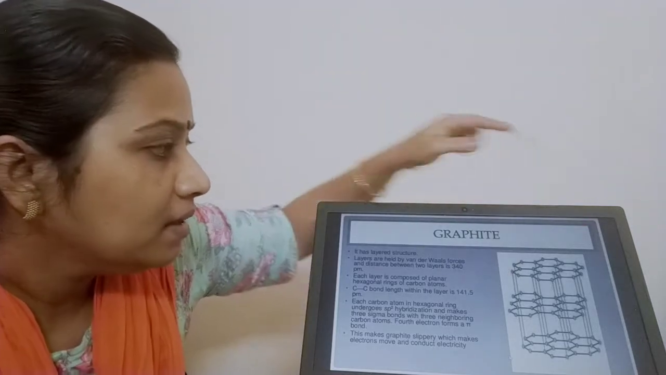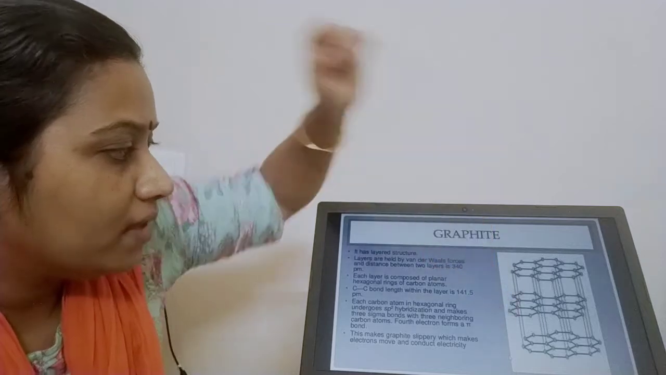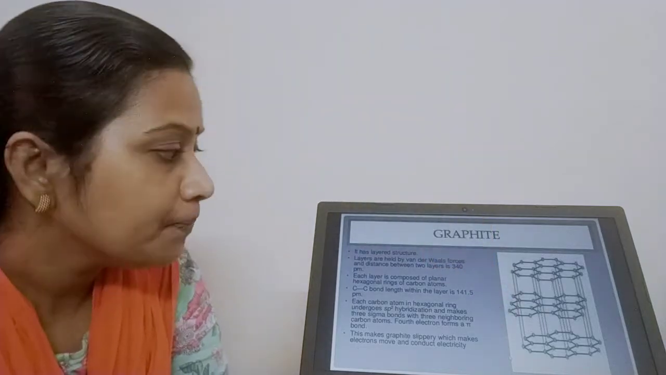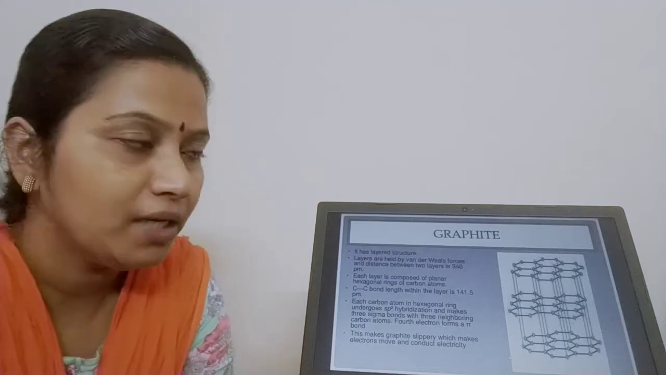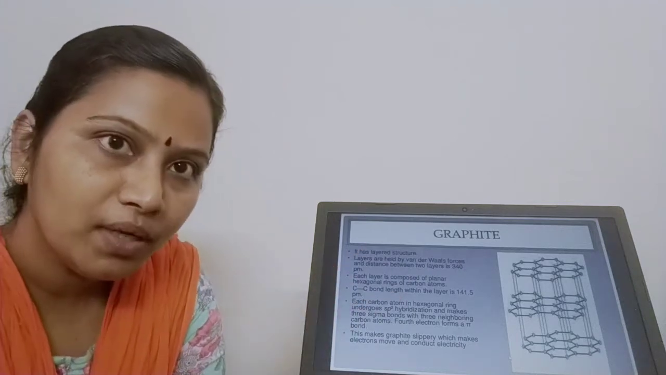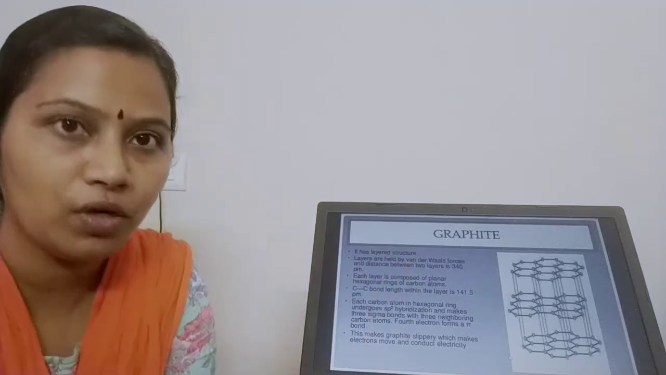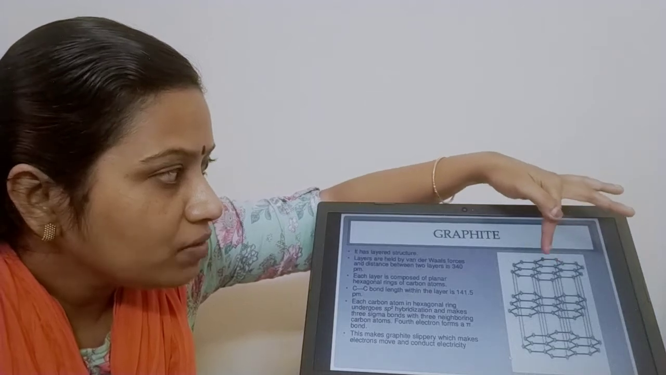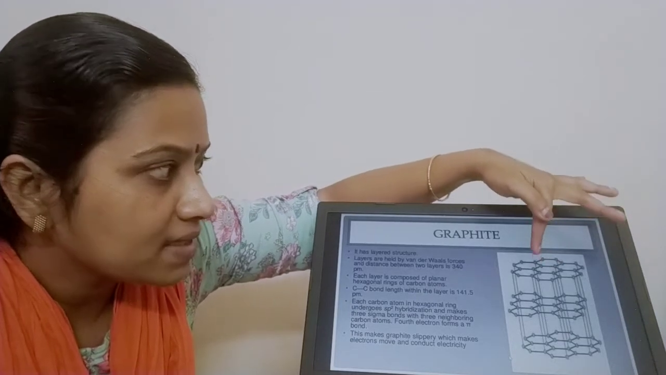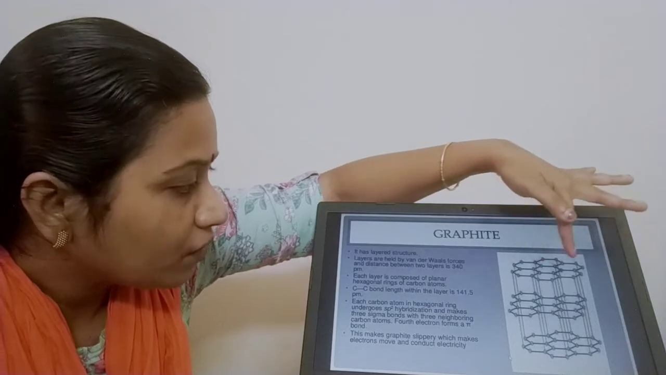How are they held? This layer and this layer. All the layers are held together by means of van der Waals forces. And the distance between the two layers is 340 picometer. So how are the layers held together? By van der Waals forces, and the distance between the adjacent layers will be 340 pico. And each layer is composed of hexagonal rings. Can you see 1, 2, 3, 4, 5, 6, like a benzene? So each layer is composed of hexagonal rings of carbon atoms.